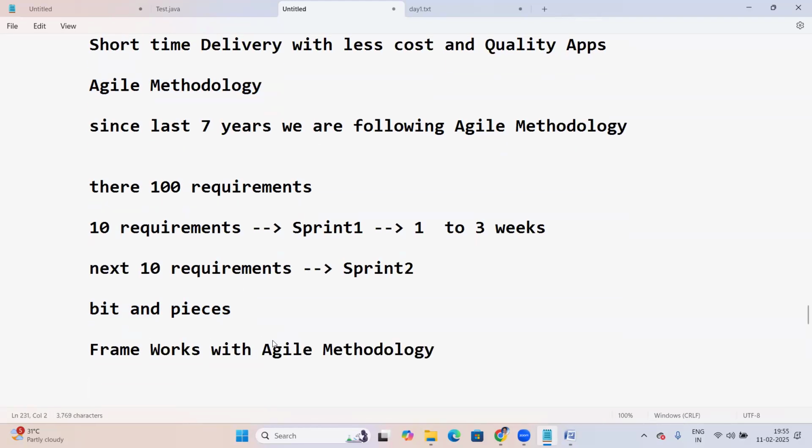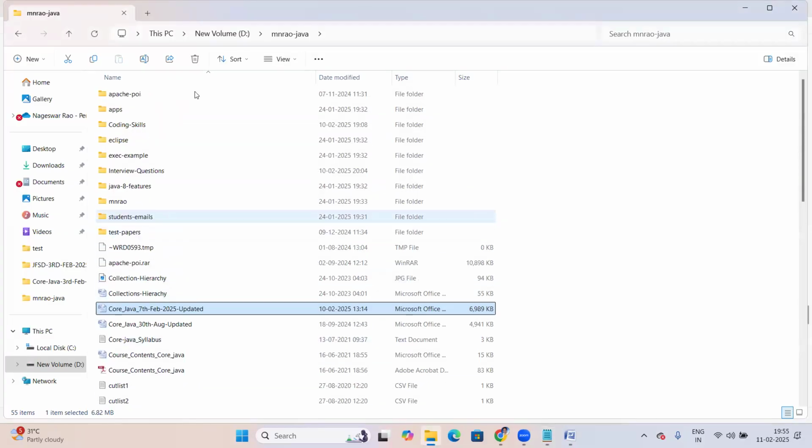At the end of the course, I will explain about agile methodology. What is agile methodology exactly? What is a sprint exactly? What is Scrum? What is a Scrum meeting? One day I will take that agile methodology, maybe in the middle or at the end of core Java. Even I have prepared an agile methodology document.